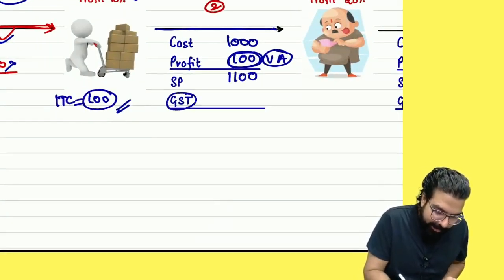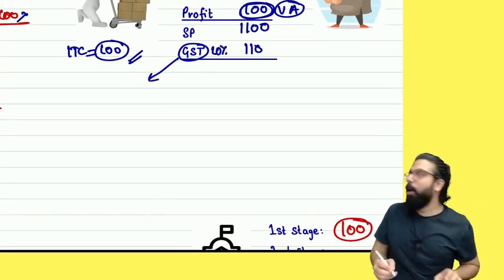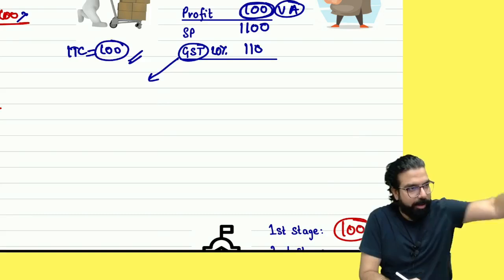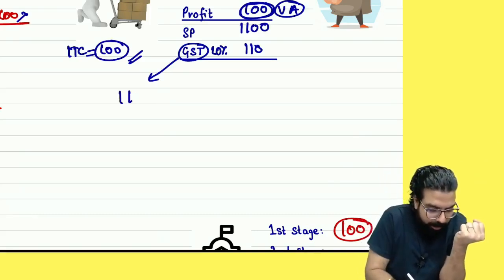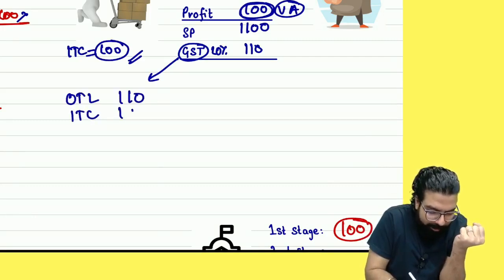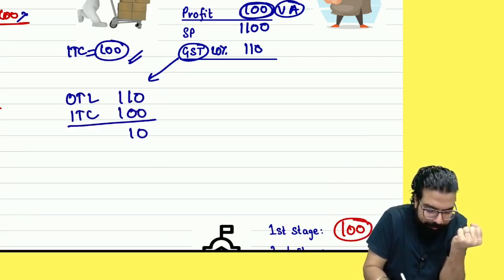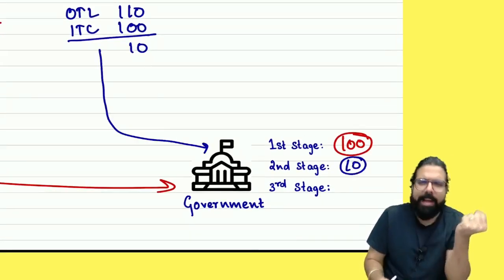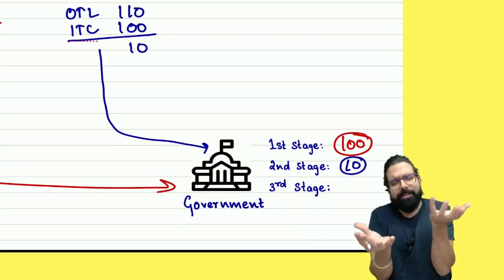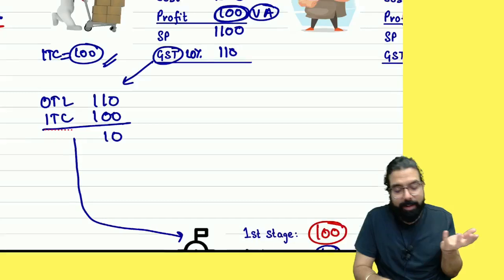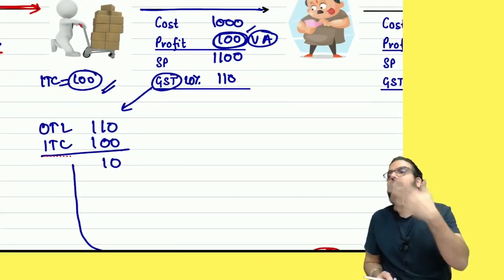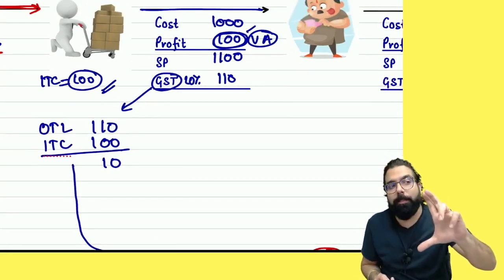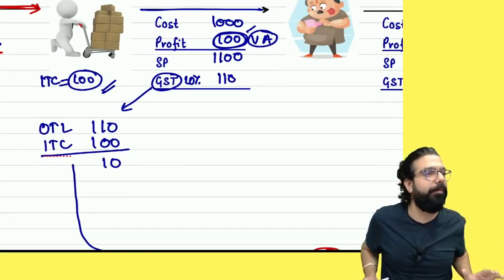1100. GST is how much? 10%. 100, and now what will I write? Government, wait. I collected 110 from the customer. Output tax 110, input tax credit is how much? 100. And I will pay only 10. Can you tell me how much the government got at the second stage? Is this 10 actually output minus input? Yes. But don't you think it is nothing other than whatever profit I made, on that I am paying the tax. So it's called value addition tax. Can I go ahead, everyone?